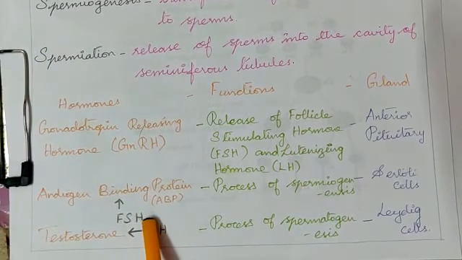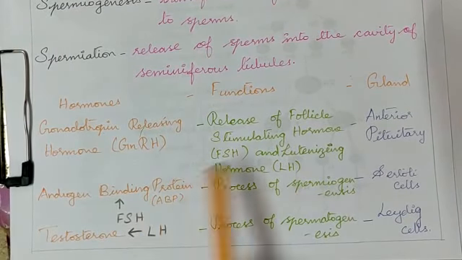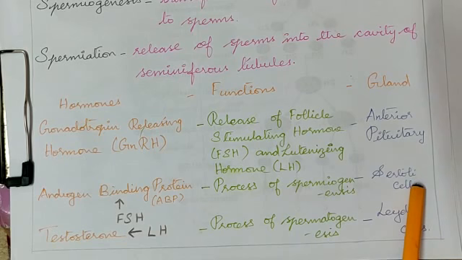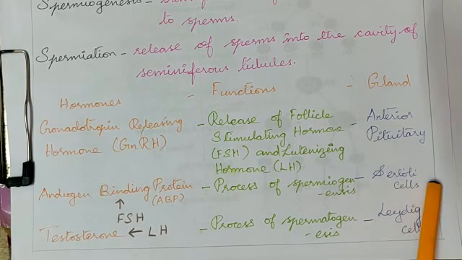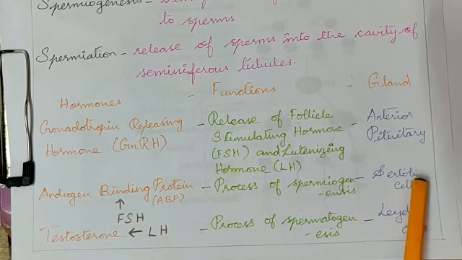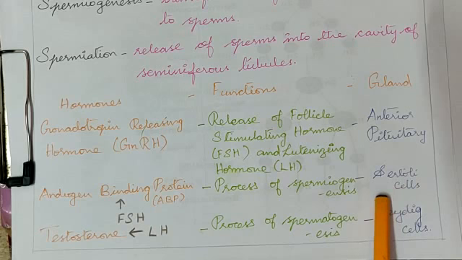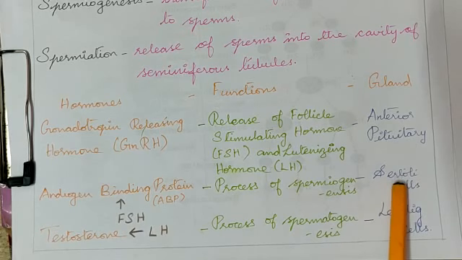This FSH induces the Sertoli cells. Once again, go to the male reproductive system and see, where are the Sertoli cells? Can you guess or can you see? Yes, take your book and see.